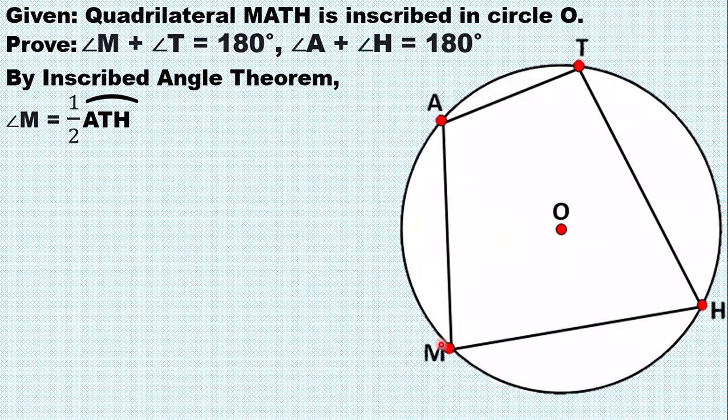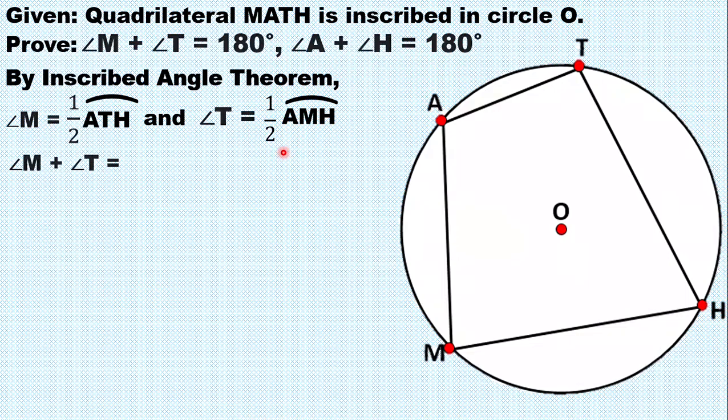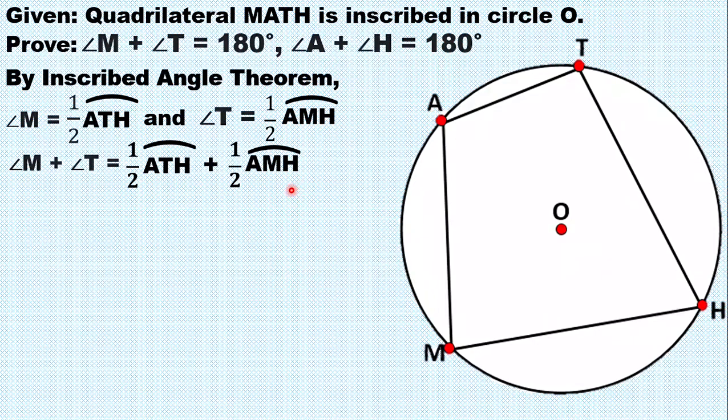So, ito yung angle M. This is 1/2 of arc ATH because angle M is an inscribed angle. Next, angle T. So, ito yung angle T. This is 1/2 of arc AMH. Okay, so again, angle T is an inscribed angle. So, angle M plus angle T is equal to 1/2 of arc ATH plus 1/2 of arc AMH.